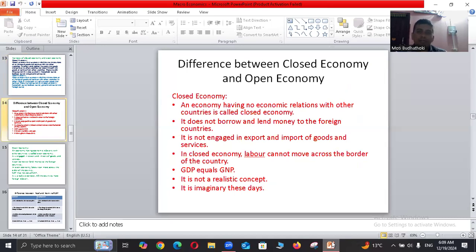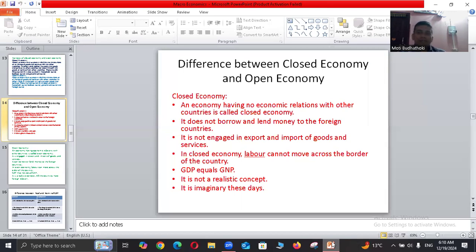Now, the difference between closed economy and open economy. At first, closed economy. An economy having no economic relation with other countries is called a closed economy. In a closed economic nation, all the activities are conducted in the territory of the nation. Number two, it does not borrow and lend money to foreign countries. It does not give money to foreigners and it does not take money from foreigners. Next, it is not engaged in export and import of goods and services.